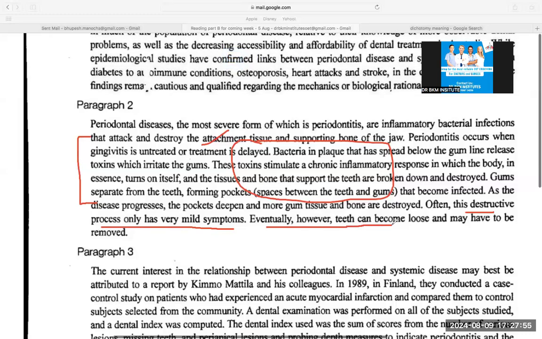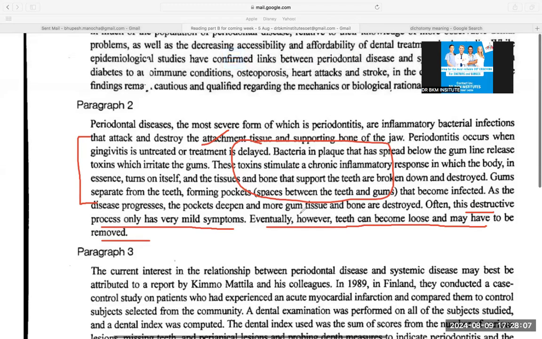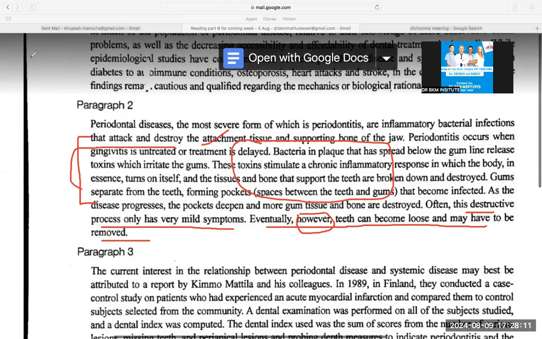Eventually, however, teeth can become loose and may have to be removed. So that means periodontitis can lead to the removal of teeth. So again, they are talking about the same thing: periodontitis and its effect. And in the middle, they have talked about the process. So my major answer should be periodontitis and its effect.